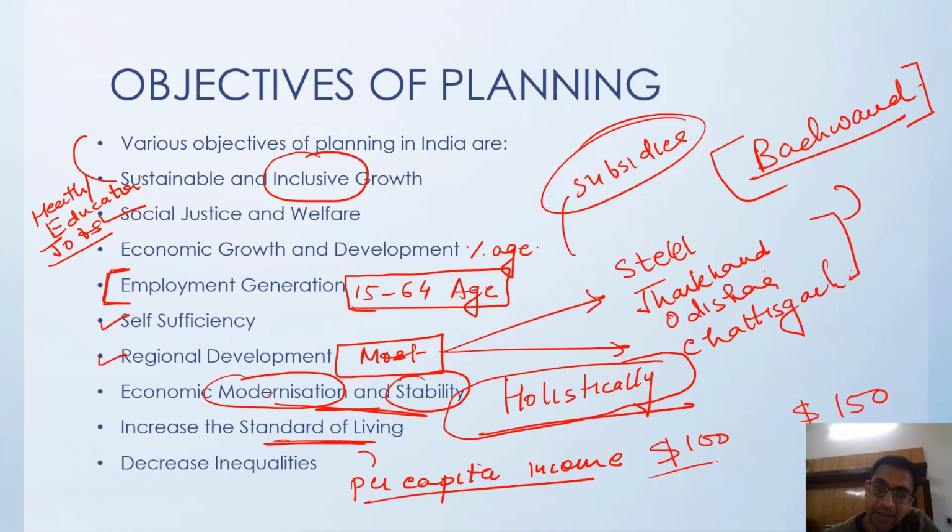Okay, so our standard of living is increasing and our per capita income is also increasing. That means the Indian economy is growing, and it is growing in a holistic manner, in an inclusive manner. And obviously, if we are going by that, it will help in reducing inequalities.